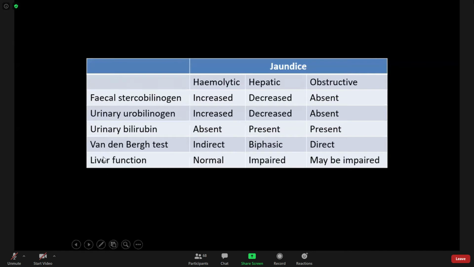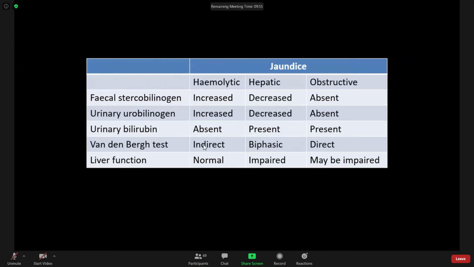And the Van den Bergh test. This is the important test to detect the type of bilirubin present in the blood. The Van den Bergh test detects whether conjugated bilirubin or unconjugated bilirubin is present in the blood. So in hemolytic jaundice, the Van den Bergh test is indirect positive.